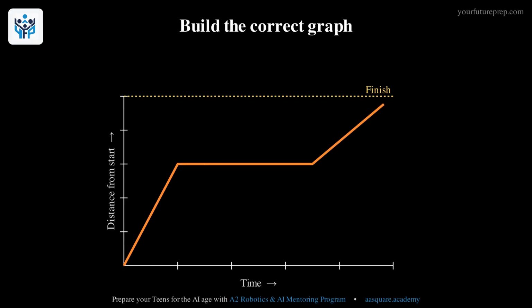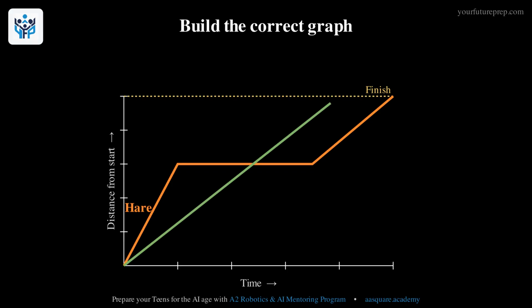First the hare. He sprints ahead, so his line shoots up steeply at the start. Then he stops to nap. While he sleeps, his distance does not change, so his graph is a flat, horizontal segment. Finally he wakes and sprints again. Another steep climb to the finish.